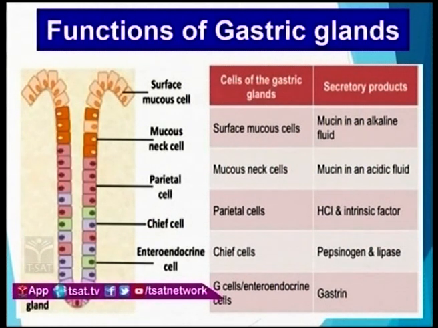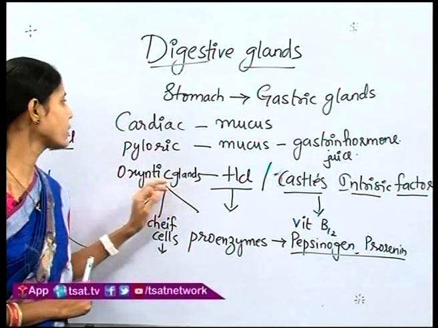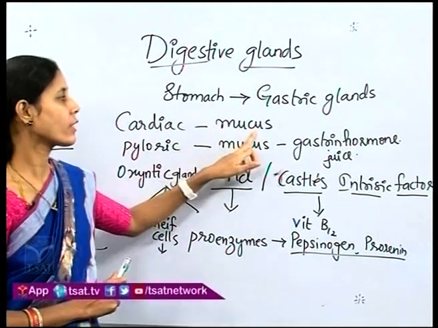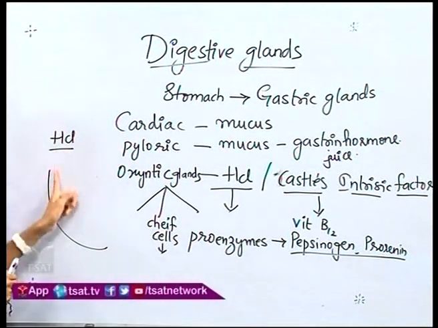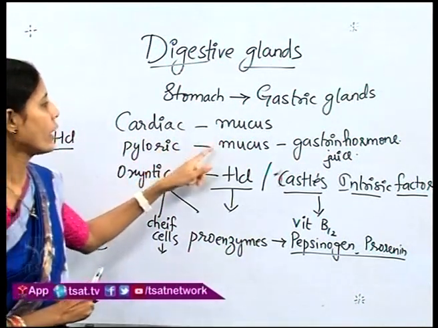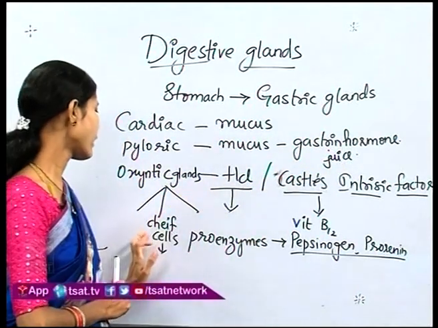So, what are the functions of this gastric gland? I will just try to summarize once again, children. Look onto the board. Gastric glands, where are they present? They are present just below the epithelium of the stomach wall. There are 3 types of gastric glands present. They are the cardiac, pyloric and oxyntic glands. Cardiac glands will be secreting the mucus which helps in protecting the stomach wall from the HCl. Pyloric will be releasing the gastric juice. Oxyntic glands, there are the chief cells.